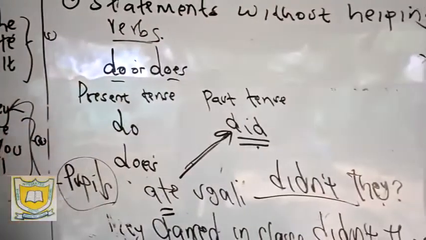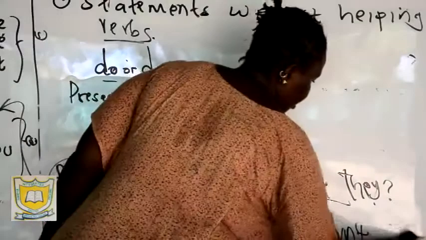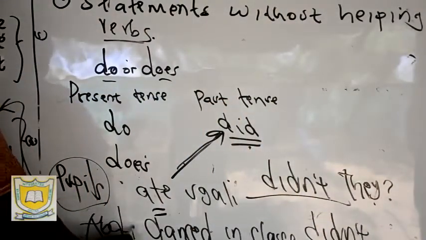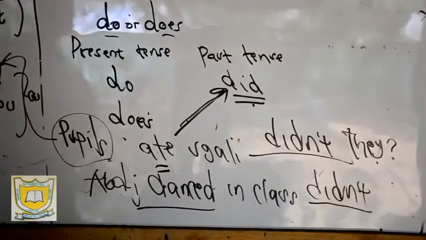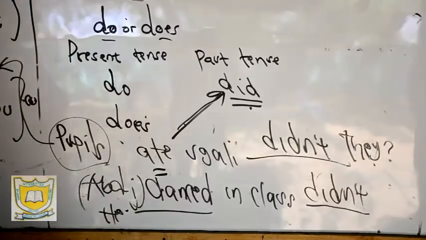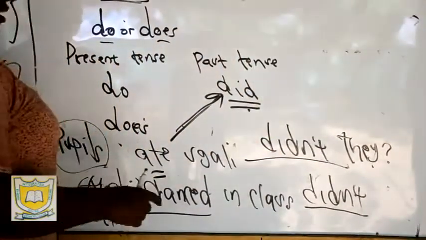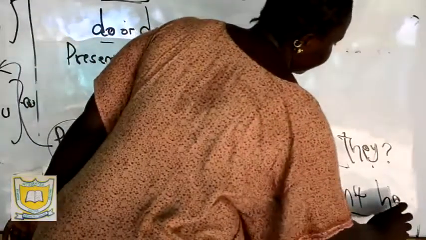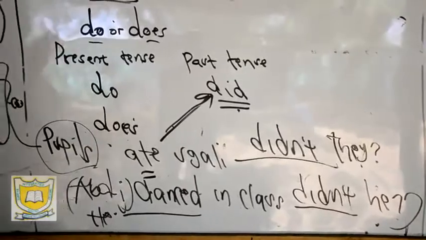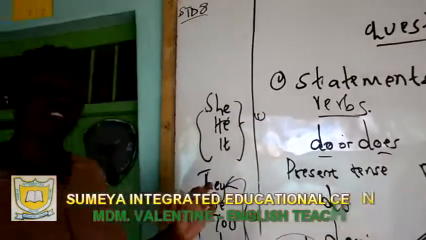Are you getting that? So you have didn't they. And then, for example, Abdi danced in class. Instead of Abdi, we can replace Abdi with he. Abdi is a boy. He, third person singular male. He danced in class. We say, didn't he? You should be in a position to know which personal pronoun is going to replace the noun that you've been given.